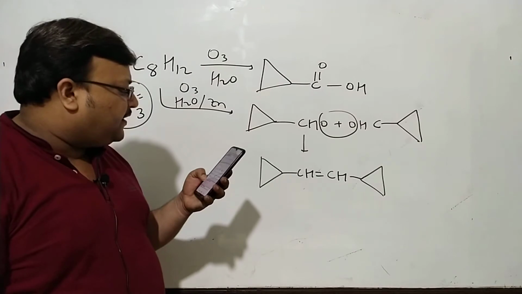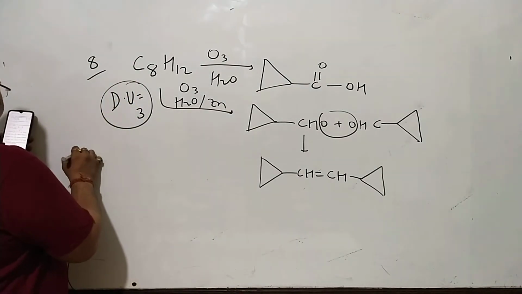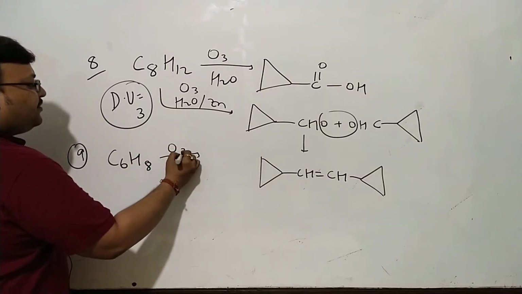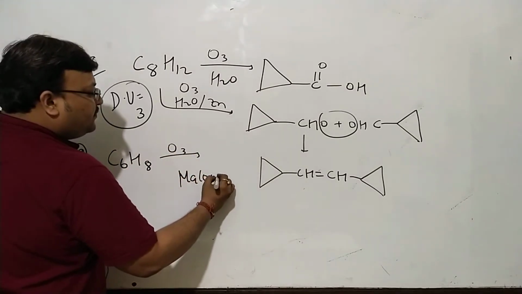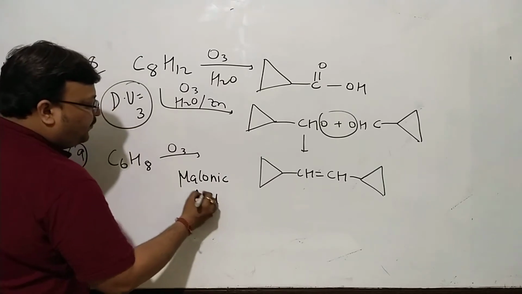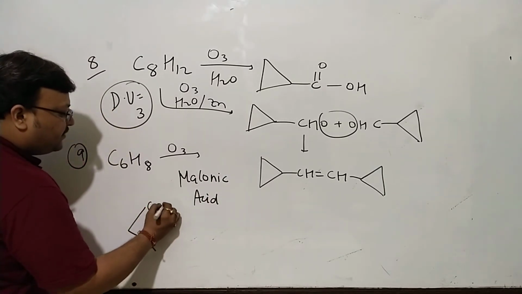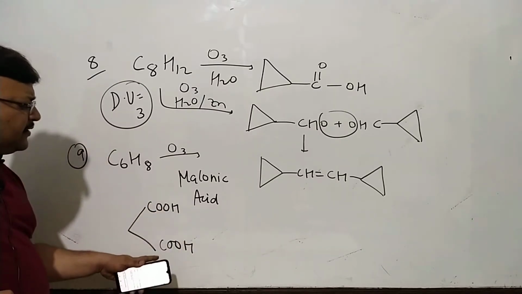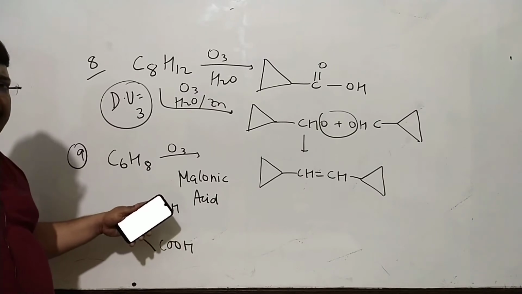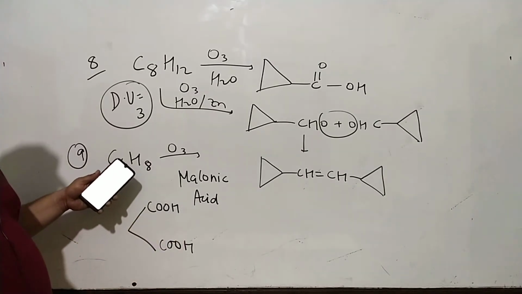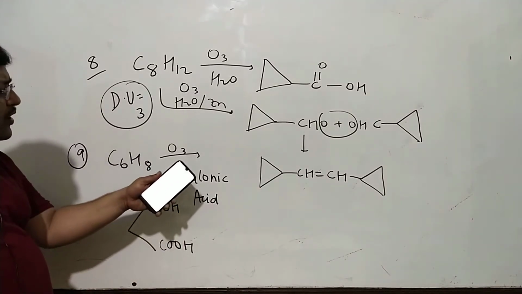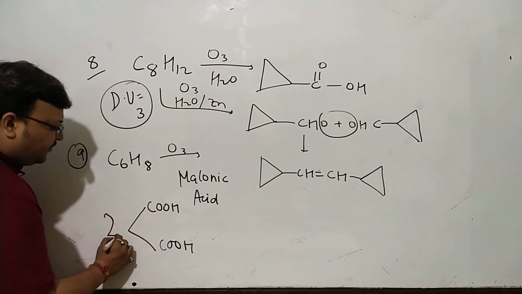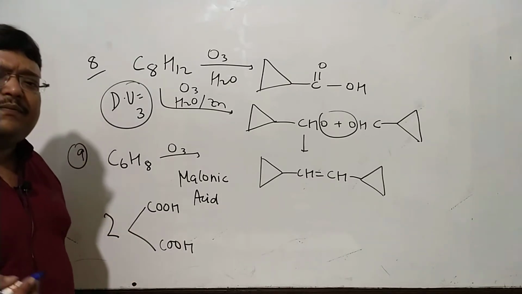So everything is justified. We move to question 9, which is C6H8 on ozonolysis giving you malonic acid only. Now first of all, you cannot afford to forget the name malonic acid. This is malonic acid, propane-1,3-dioic acid. Now C6H8, a 6 carbon compound giving you a 3 carbon fragment will again mean you get 2 moles of this. These molecular interpretations have to be done by you.